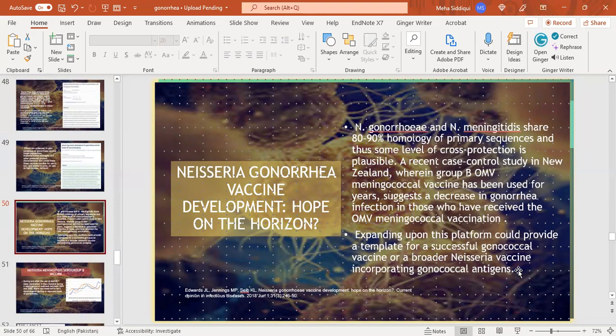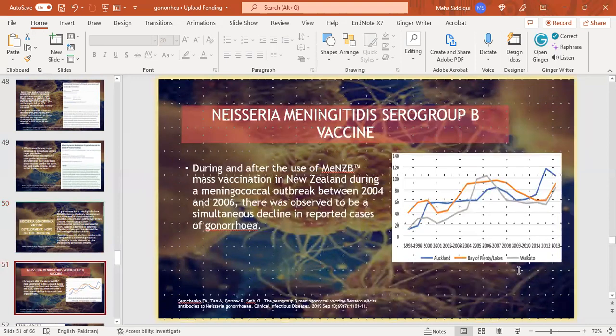Expanding upon this platform would provide a template for a successful gonococcal vaccine or a broader Neisseria vaccine incorporating gonococcal antigens. During and after the use of this mass vaccination in New Zealand during a meningococcal outbreak between 2004 and 2006, there was a simultaneous decline in reported cases of gonorrhea as well.